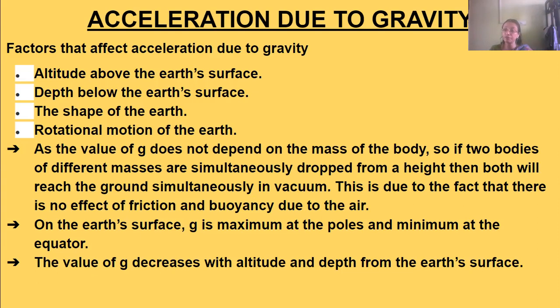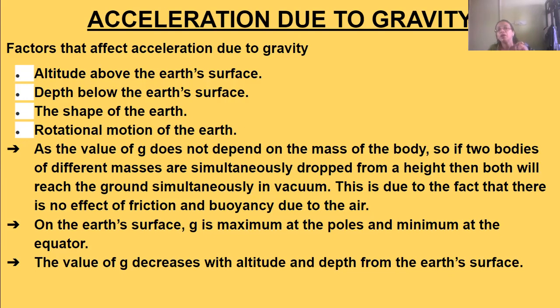But in ordinary conditions there is air, there is friction, and that obstructs the lighter ball from coming down. The heavier body will go against the friction of the air and come down faster.